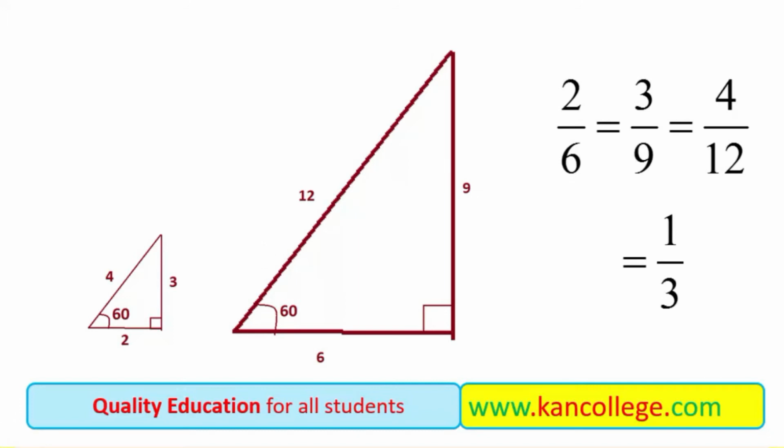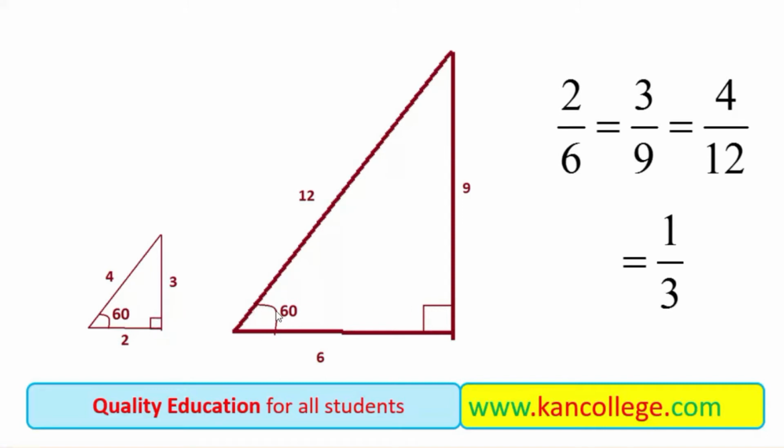Secondly, you also note that if two triangles are similar, and what are similar triangles? Any triangles having two angles the same. For example, these two triangles are right angle triangles, so one angle is 90.